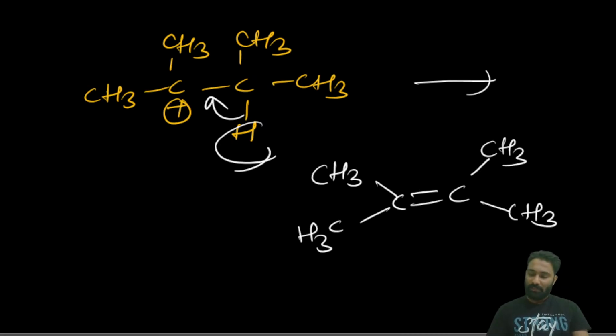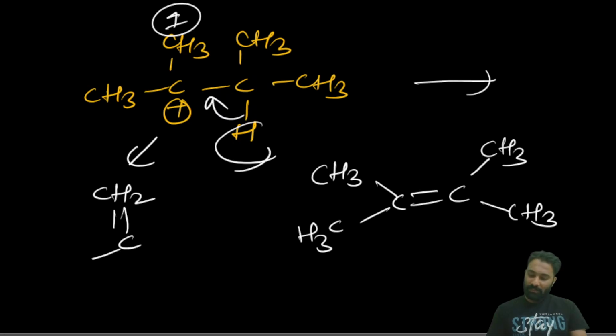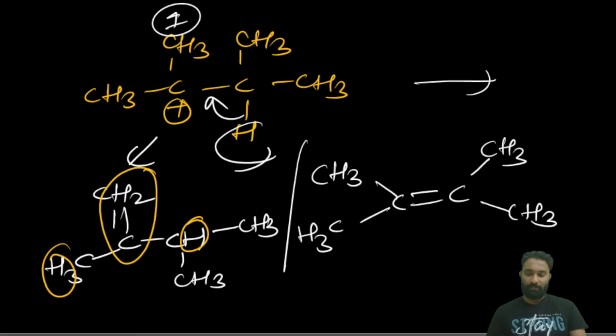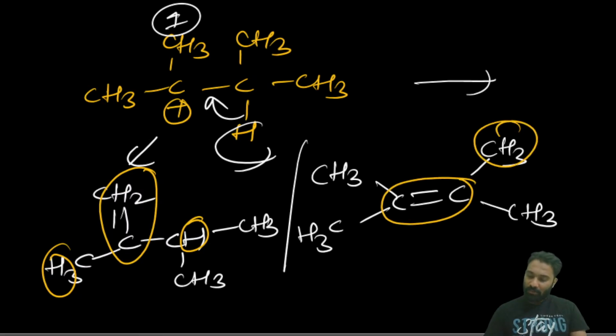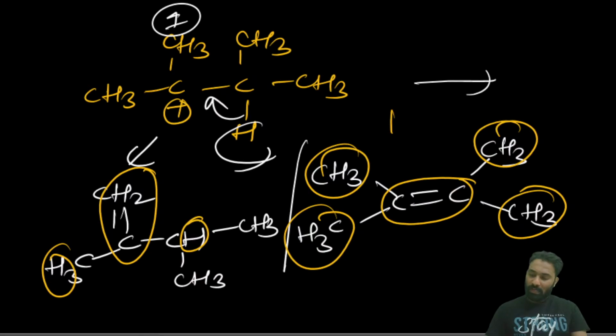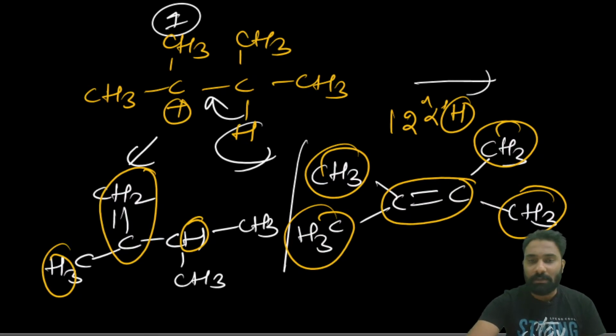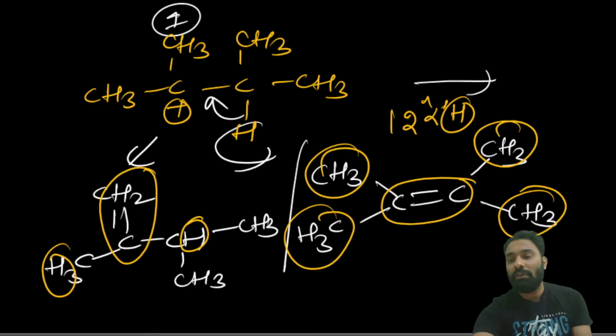12 alpha hydrogens. If the hydrogen is eliminated from this one carbon, now it is getting in this manner. Here it is a CH3. Now you can see this alkene is having only 4 alpha hydrogens, but this alkene is having 12 alpha hydrogens. So it should give the more stable one, because the more the number of alpha hydrogens, the more is the stability. That's the reason. Clear? Only one point you remember.